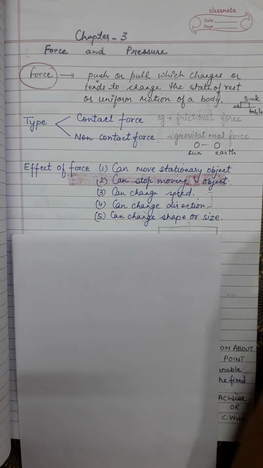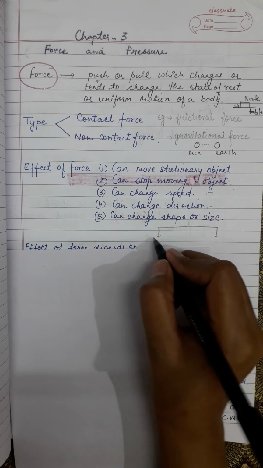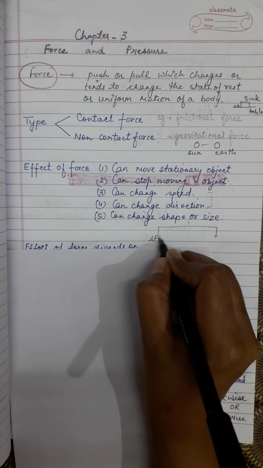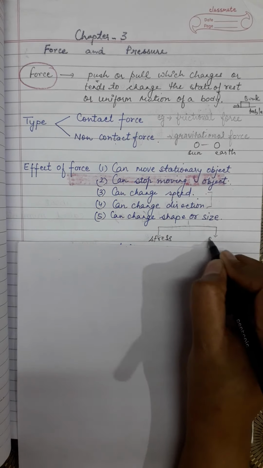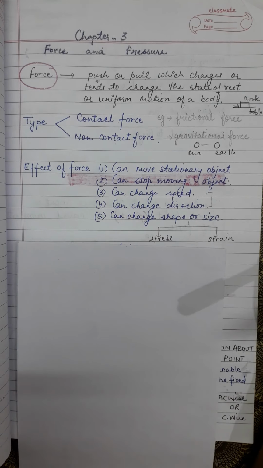Last is change in shape or size. Change in shape or size is referred to as stress or strain. When your mother is kneading dough, she is applying force and changing the shape of the dough.